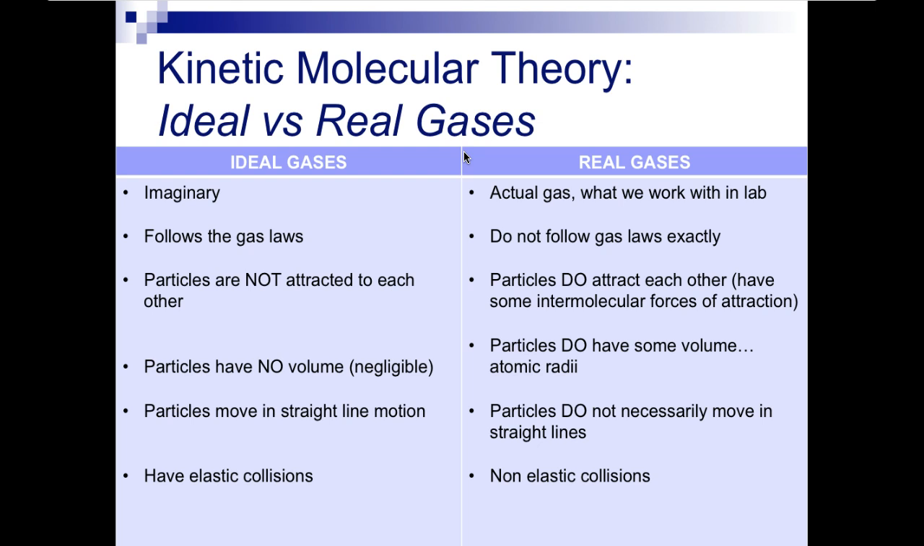Real gases, the actual gas that we work with in lab, do not follow the gas laws exactly. The particles do attract each other because there are some intermolecular forces of attraction between them. They do have some volume because they have an atomic radius. They do not necessarily move in straight lines, and they don't have elastic collisions.